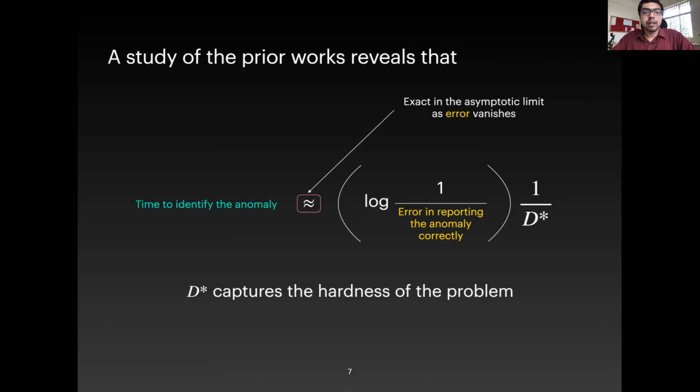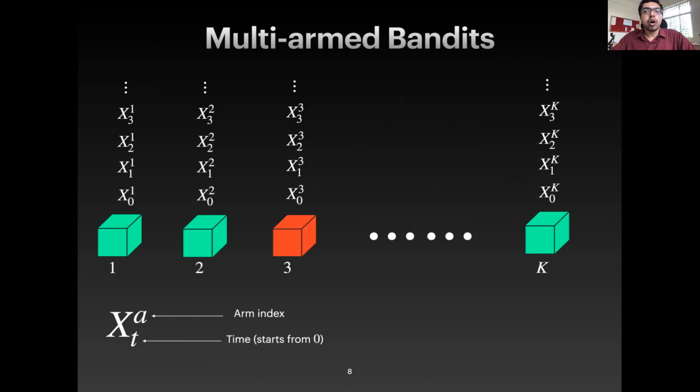Now, before we proceed with the presentation, I would like to draw a parallel between the examples we saw earlier and the topic of multi-arm bandits. For those of you who are familiar with multi-arm bandits, you can think of each arm as analogous to an image, to a line in the power grid, or to a movie, or to an ad. And as usual, each arm is just a sequence of observations over time which follow a certain law. Now, the observations from arm 1 could possibly follow a law, let's say nu1. The observations from arm 2 could follow a law nu2, and so on.